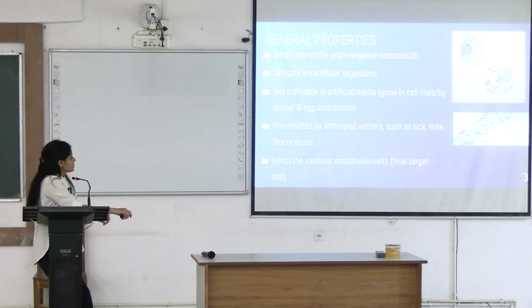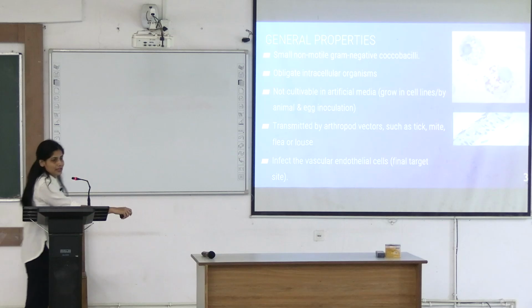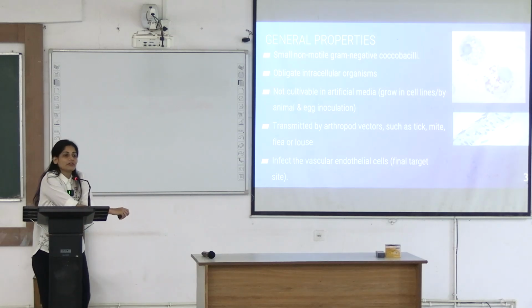So what happens is, when they are attacking the endothelium of the cells, they are causing vasculitis. Then what will happen? The capillaries, the small and medium sized blood vessels, they'll leak and they'll cause inflammation underneath the skin. That leads to rash, that is manifested as rash on the human body, right? Because they are causing vasculitis of small blood vessels.